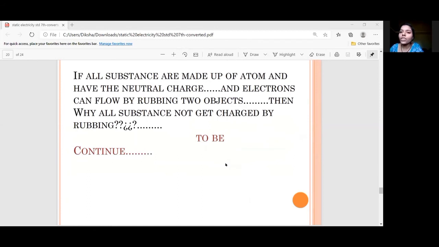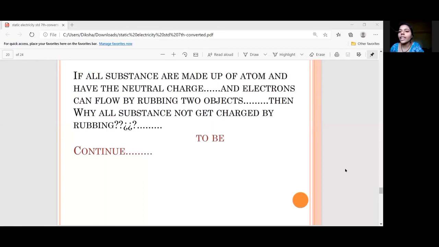Now I told you that all substances are made up of atoms and all atoms are neutrally charged, but by rubbing we can develop charge in that object. Then why are some substances not getting charged when we are rubbing them? So we will continue this in the next lecture, and then I will tell you why there are some substances which are not getting charged when we are rubbing them.